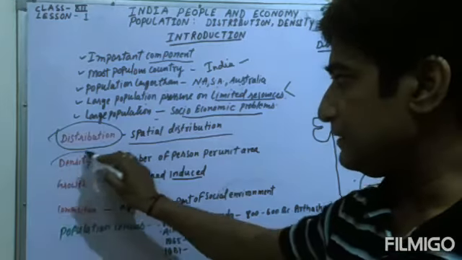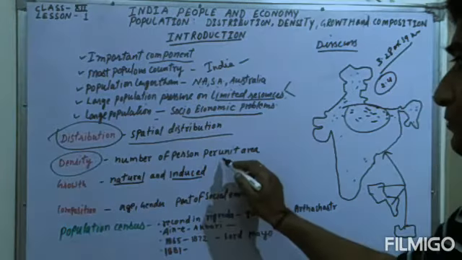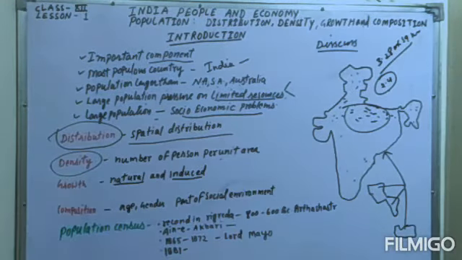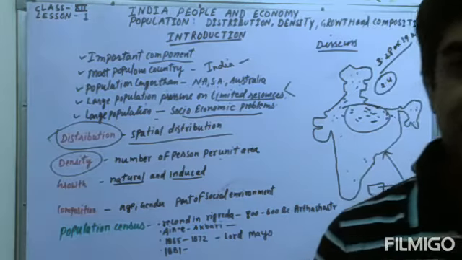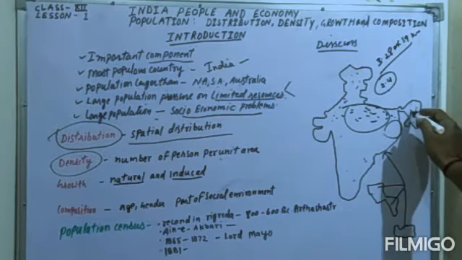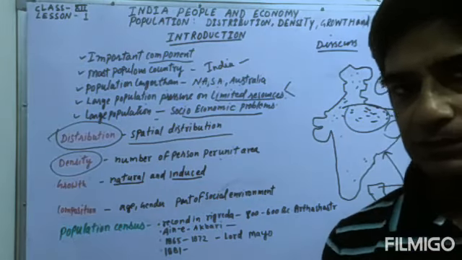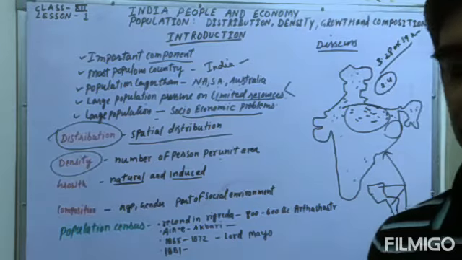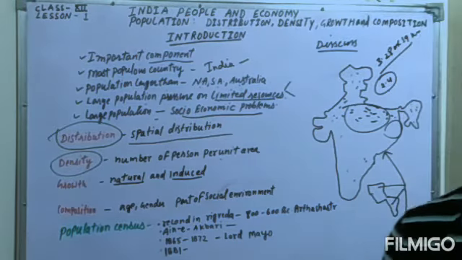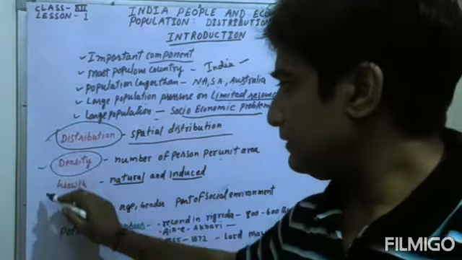The second topic which we will study very broadly is density, the number of persons living per unit area. Means in 1 square kilometer area, the number of people living in that area is called the density of the population. You know very well, in density of population West Bengal comes number one, and many of the states in the hilly areas have a very sparse population. Sparse population means very few people are living there. Dense population means more people are living there. So this is the second topic which we will discuss.